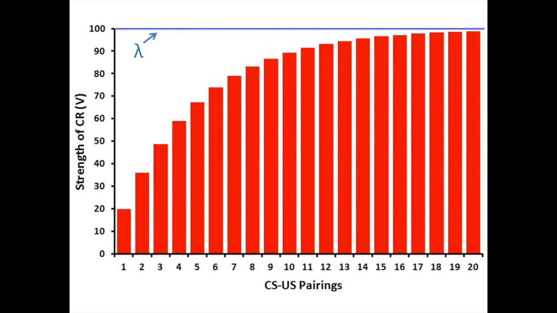So for example, let's say that we've presented our animal with enough tone plus food pairings that now it fully expects to receive the food after it hears the tone. So the conditioned response to the tone is now as strong as it can get, in other words. So V equals 100, more or less. The conditioned response is at that maximum level of strength that it can reach.